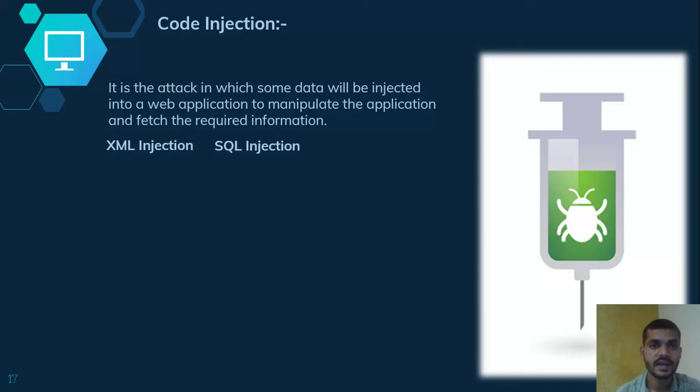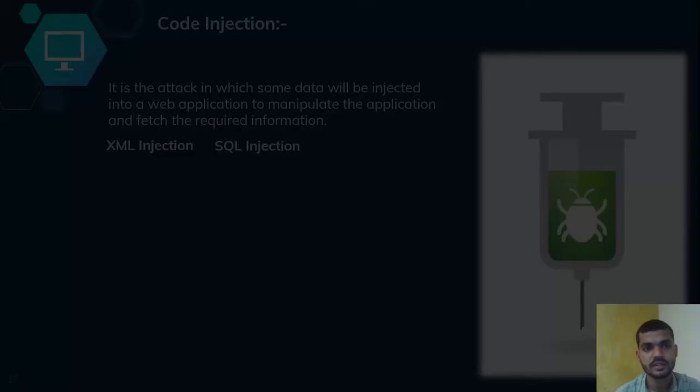These attacks are also done on web applications by injecting XML and SQL. There are some queries the attacker uses to attack web applications using the login and password. So that is a code injection attack. The types are XML injection and SQL injection.